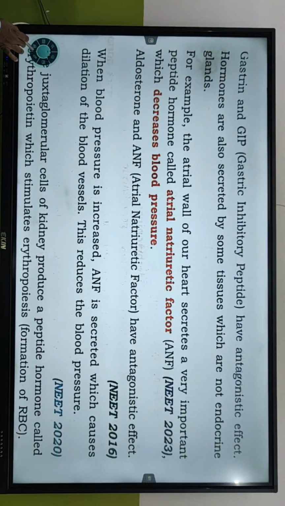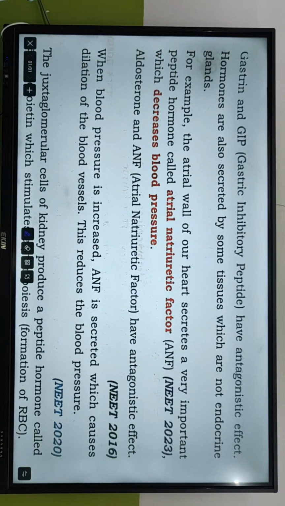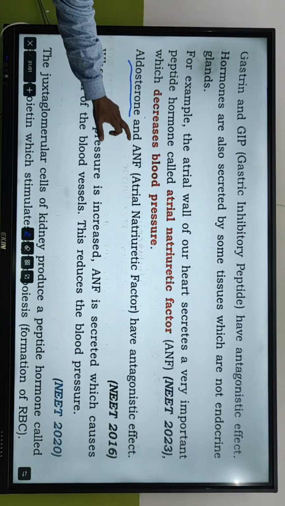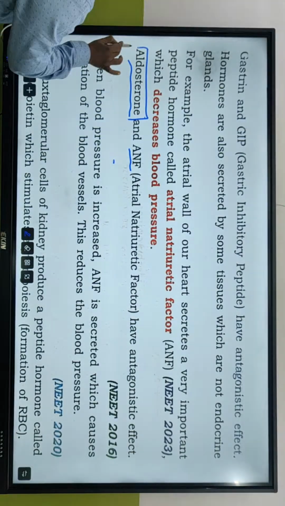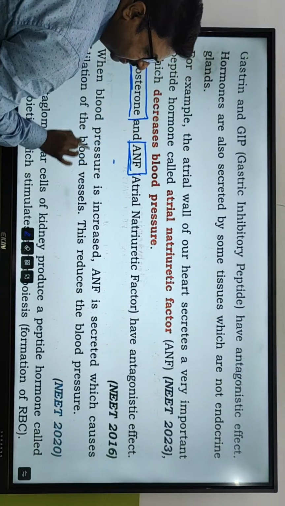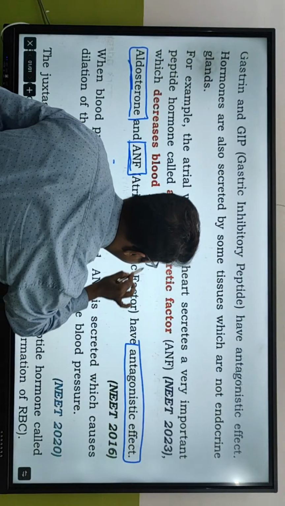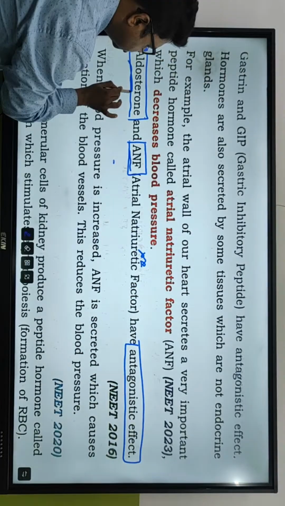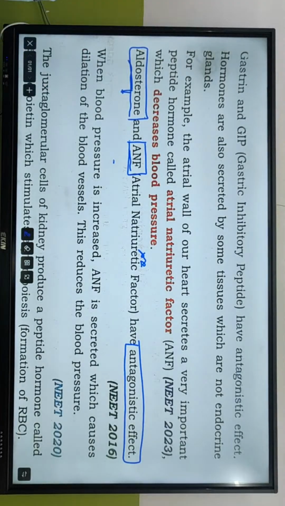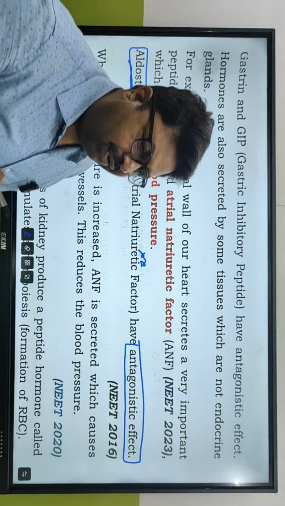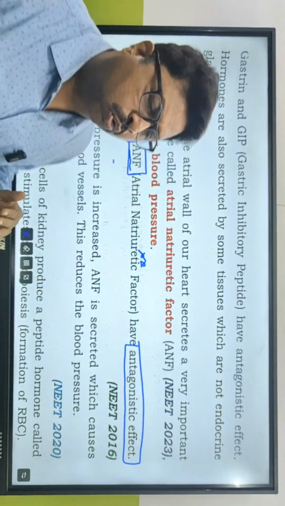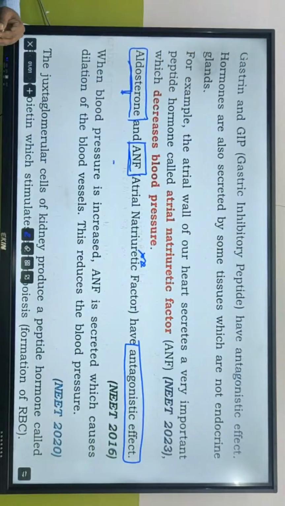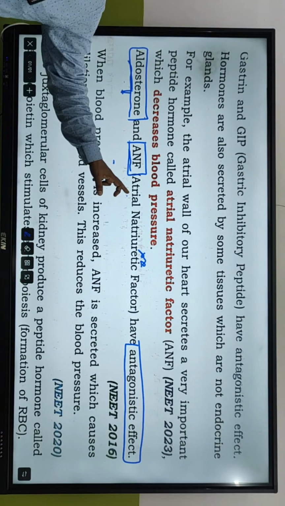Gastrin and GIP have antagonistic effect. Aldosterone and ANF have antagonistic effect. See, aldosterone and atrial natriuretic factor, they have got antagonistic effect. Very, very important. Make a star mark on this. Aldosterone is a mineralocorticoid. Aldosterone is an example of mineralocorticoid. And what is the function of aldosterone? It helps in sodium and potassium balance. Fine. It maintains that, but it is having some antagonistic effect.